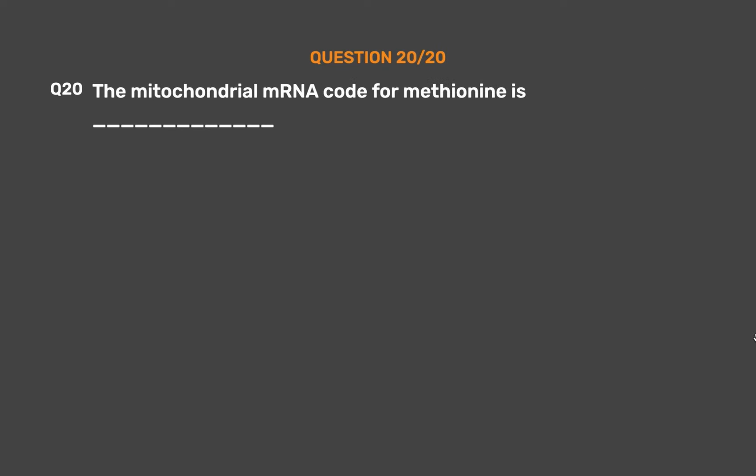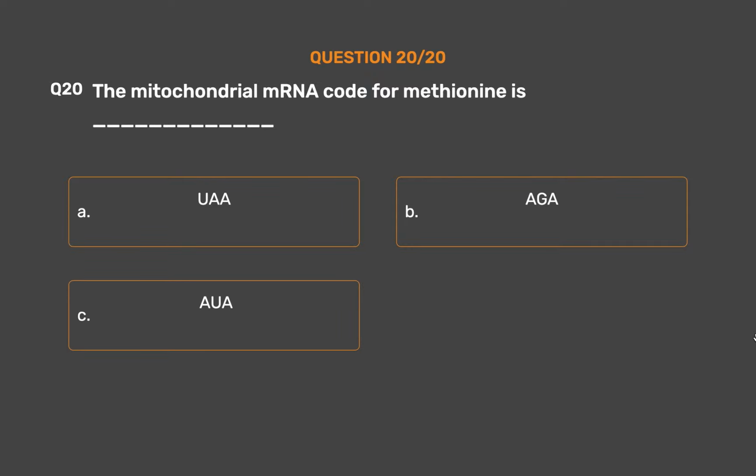Question number 20. The mitochondrial mRNA code for methionine is _. Option A, UAA. Option B, AGA. Option C, AUA. Option D, AUG.